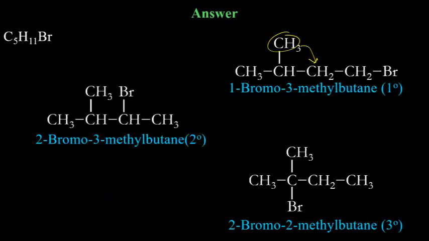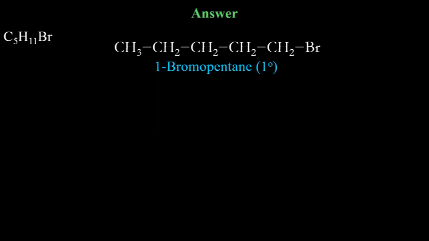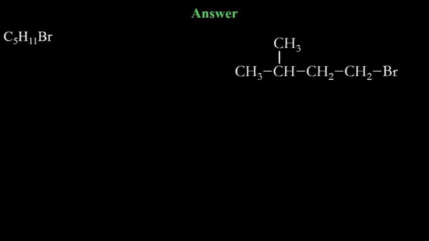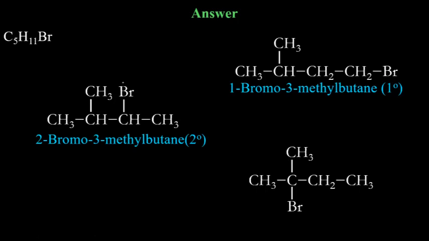Any confusion? Just go through again. First is the straight chain, then we moved bromine, then again we moved bromine. Then in this case, we moved the methyl group first from the first one, and then we again moved bromine and again moved bromine up to here.